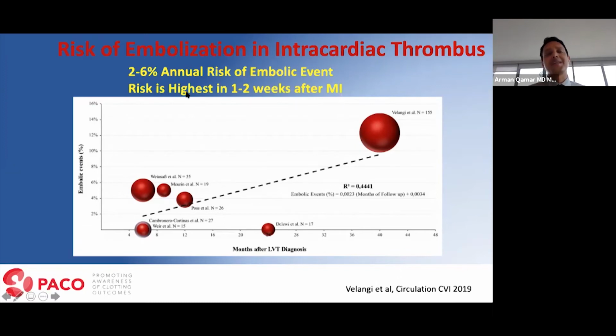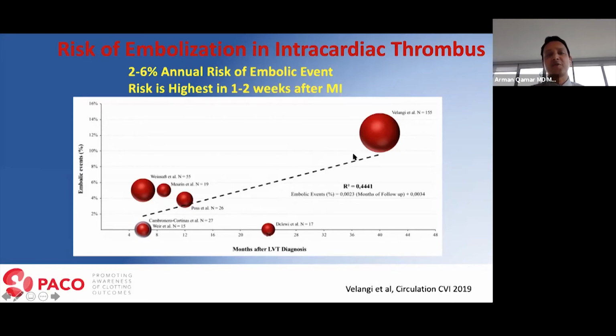It is important to note that the risk of an embolic event is highest in the first 2 weeks after MI. The y-axis here shows you the rate of embolic event, and the x-axis shows you the months after LV thrombus. There's one study by Valangi et al., which is an outlier, that shows you that over a long-term follow-up, the risk is still 10 to 14%. But most studies generally suggest that the annual risk is somewhere between 2 to 6%.